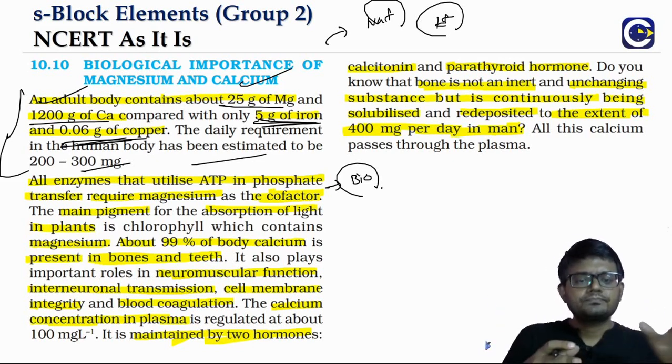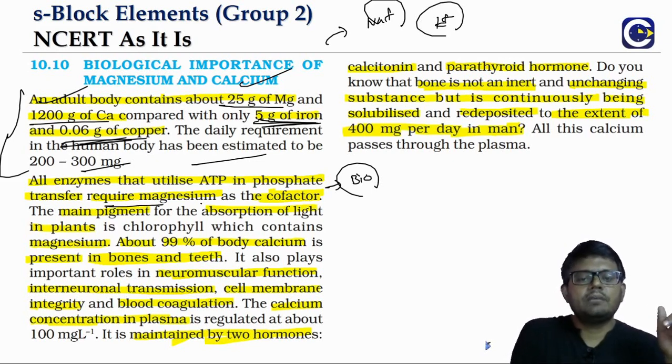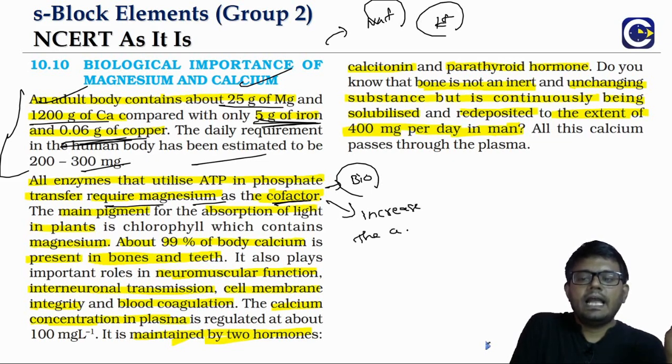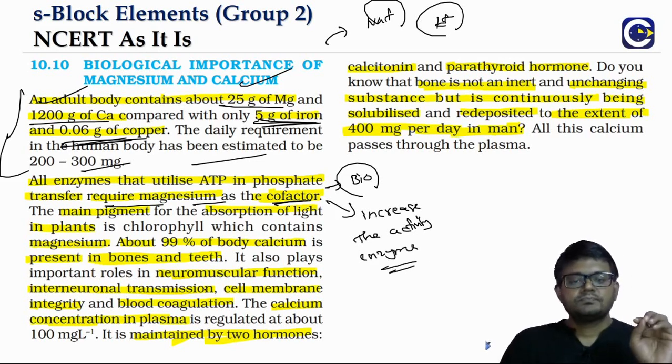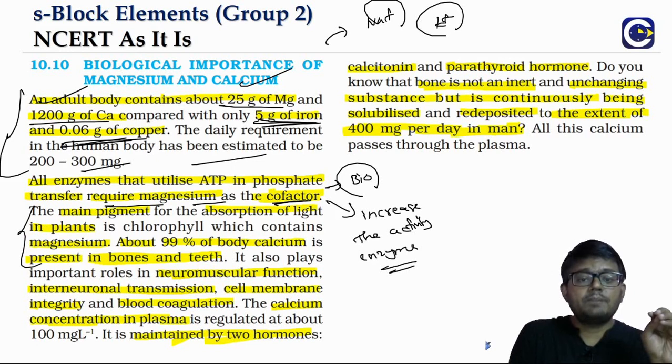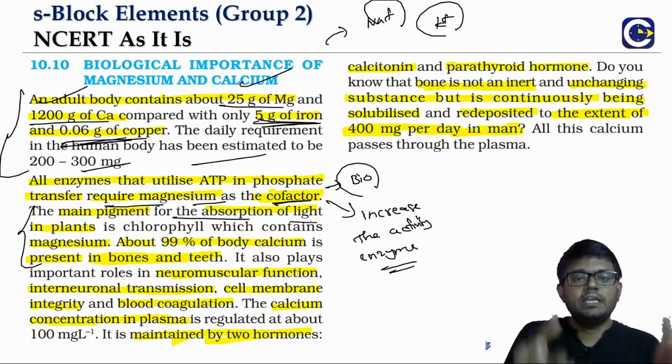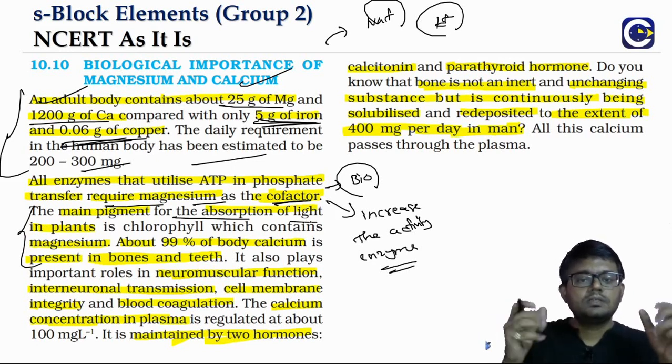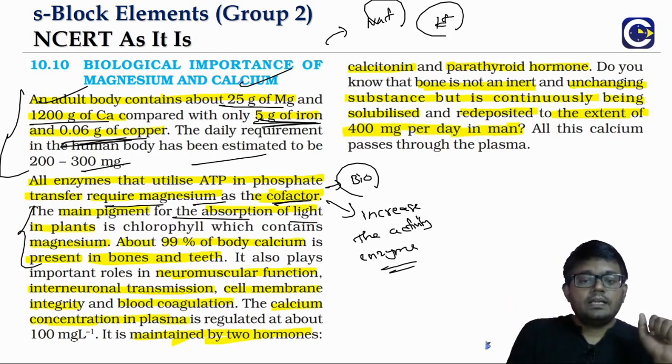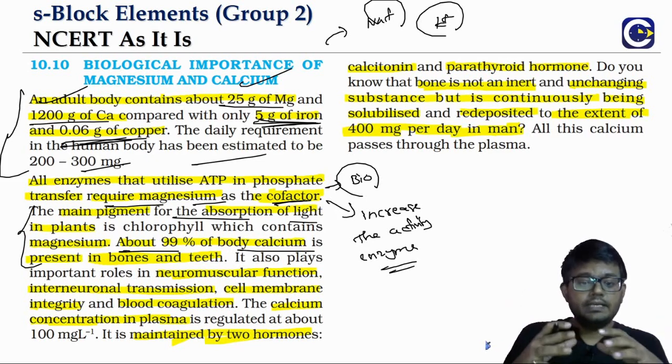The enzymes that utilize ATP in phosphate transfer will require magnesium as a cofactor. Cofactor means the substance that is added to increase the activity of the enzyme. That's what we call a cofactor. And magnesium is also the main pigment in the chlorophyll. So chlorophyll A or chlorophyll B, the main pigment is what? Magnesium. And about 99% of the calcium in the body is present in bones